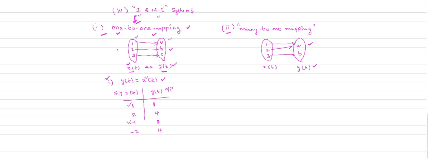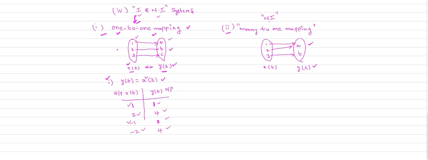But in this example, 2 inputs give the same output. 1 and minus 1 give the same output 1. 2 and minus 2 give the same output 4. That means 2 or more inputs give the same output. That is a non-invertible system.